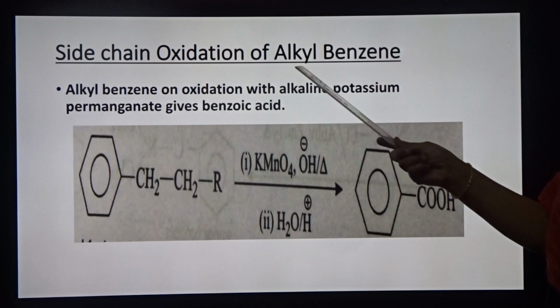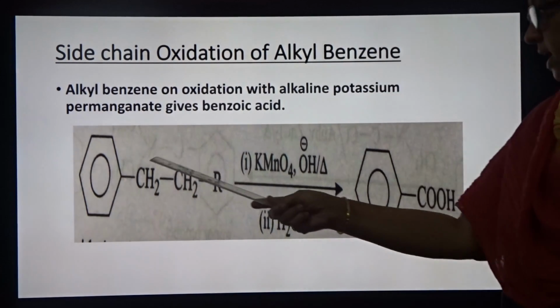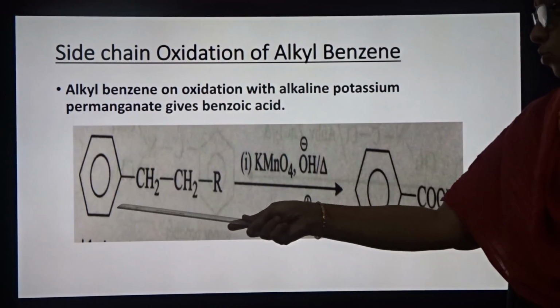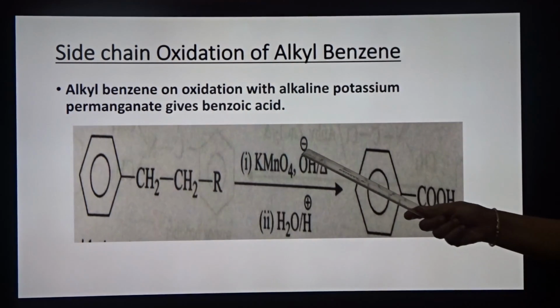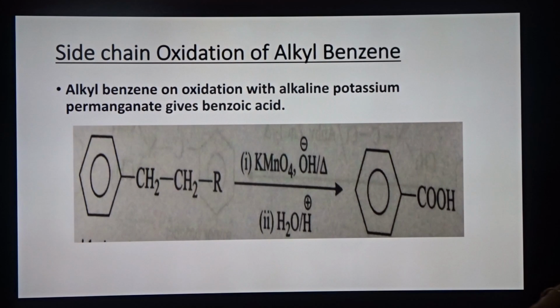So this is the side chain oxidation of alkyl benzene. Alkyl benzene, this is the alkyl and benzene. So when an alkyl group is attached to benzene, it is known as alkyl benzene, and side chain oxidation will give benzoic acid.